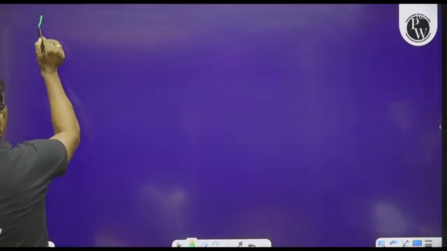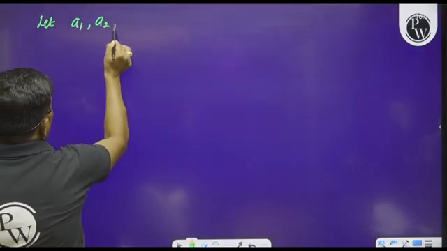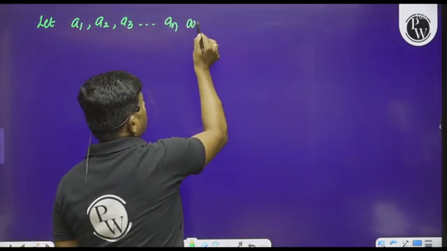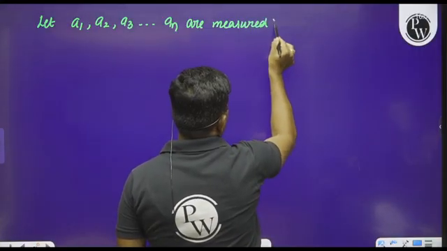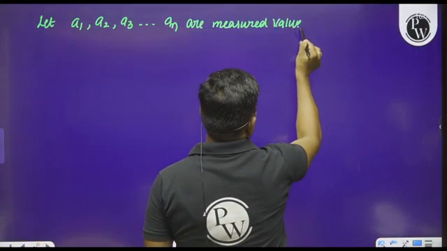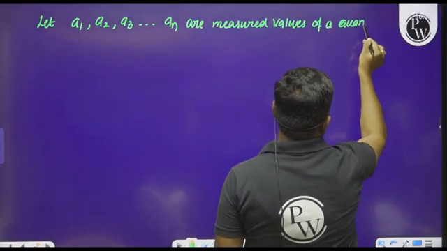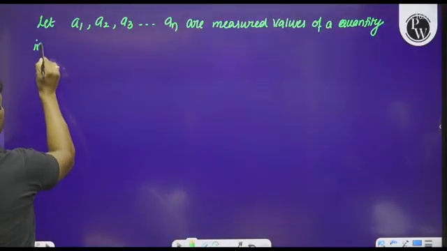Before going to see the absolute error, let us say A1, A2, A3, so on, AN are measured values of a physical quantity in n number of trials.